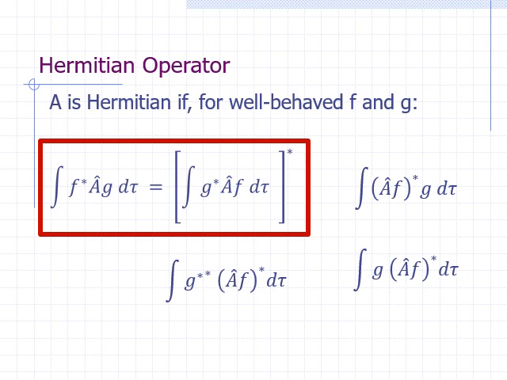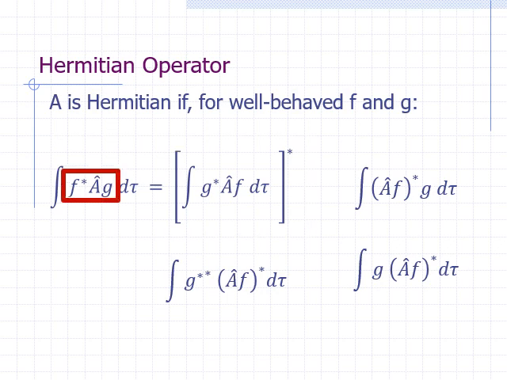On the left side, we have an integral where operator A is applied on an arbitrary function g. Then the resulting function is multiplied by the complex conjugate of arbitrary function f. Then integration is done over all space. The equation says that we get the same result if we switch f and g and we take the complex conjugate of the integral. The right-hand side of this equation can be rewritten several ways.